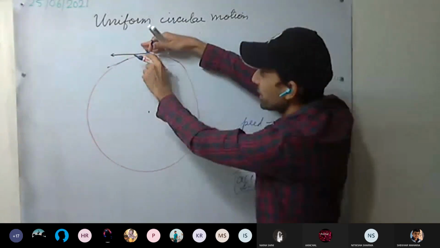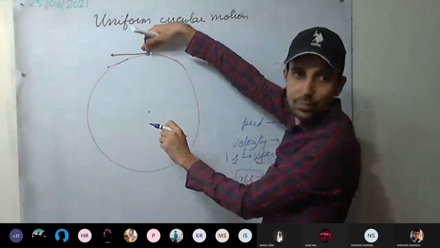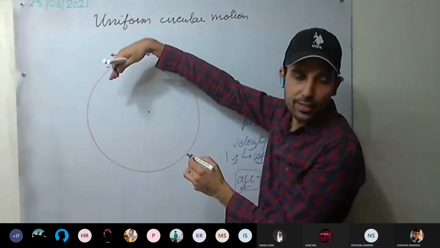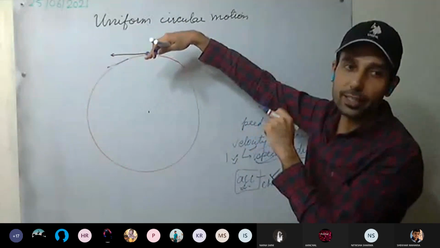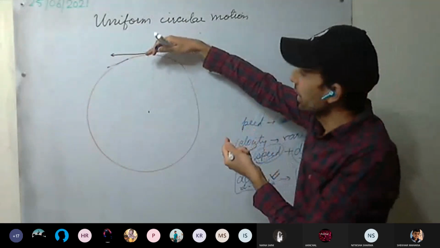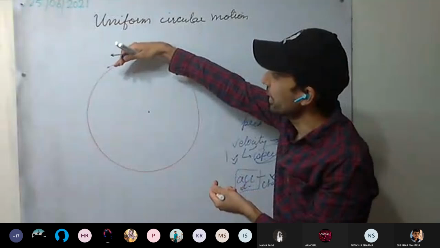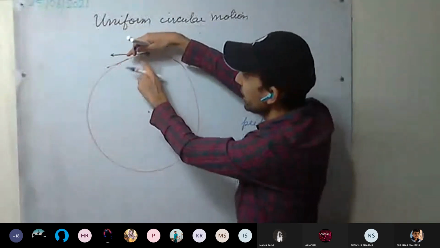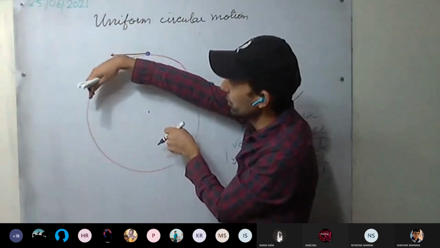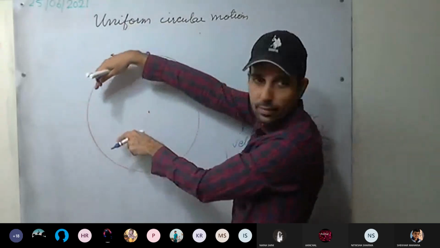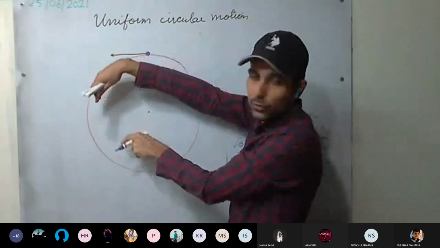We applied some force at this point. That's why it changed its direction. We applied some force, the body accelerated, there was a change in velocity, and it moved in this direction. So how have we changed the direction? By applying force. And this force is continuous. You can see at each point it is moving in a different direction. This force is continuous.